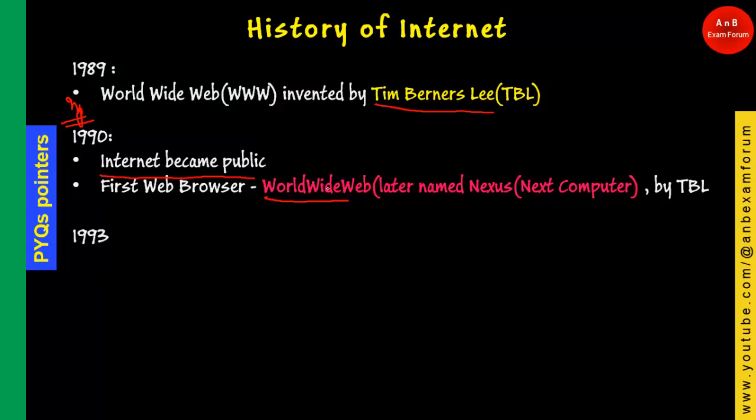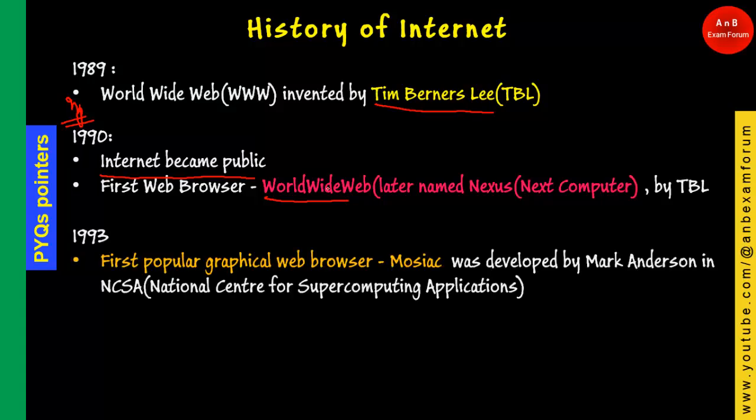Coming to 1993, since that browser was character based, a graphical user interface web browser was developed. It is Mosaic. All these pointers we have already covered in the web browser chapter. We are repeating them once again in this chapter for the sake of simplicity. The first popular graphical web browser is Mosaic, developed by Marc Andreessen at NCSA, the National Center for Supercomputing Applications.